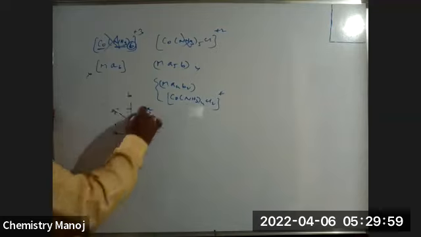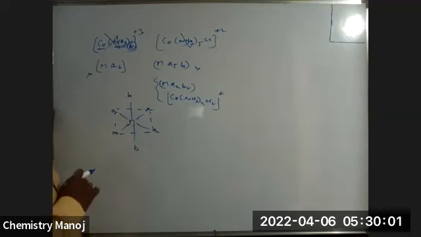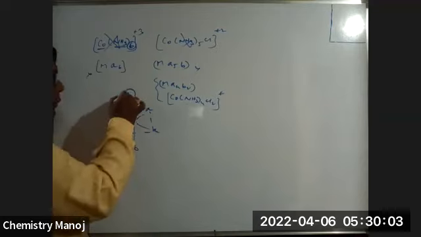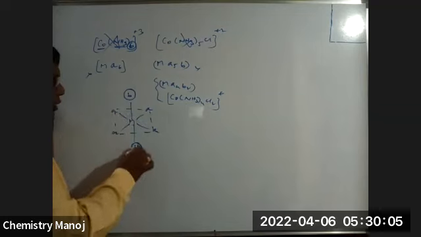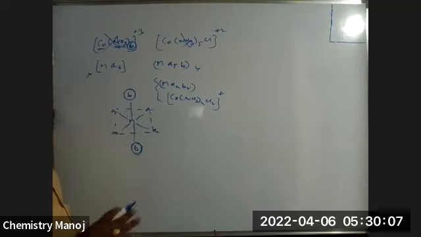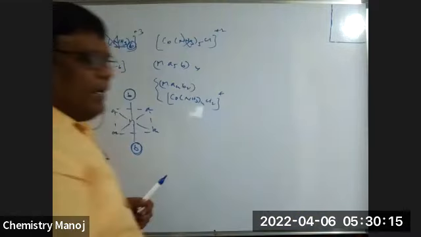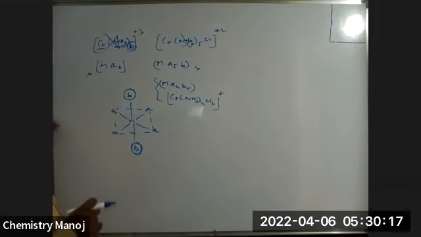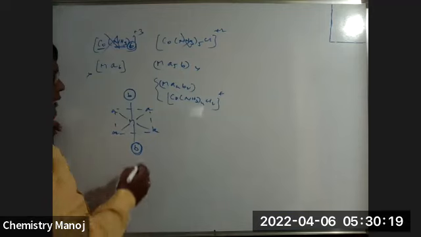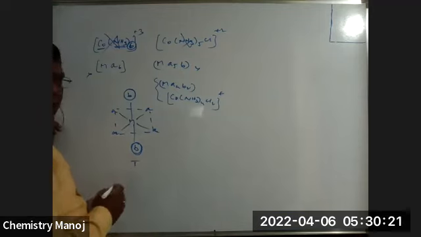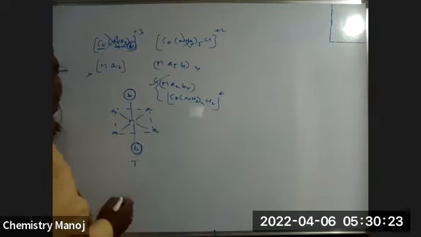These are 2 chlorines, these are 4 ammonia, this is cobalt. See, my dear, we can identify both the B atoms, and only B should be considered. Are both the B's on the same side or opposite side? Both are on opposite sides. That means it is a trans isomer. That means here it is possible.